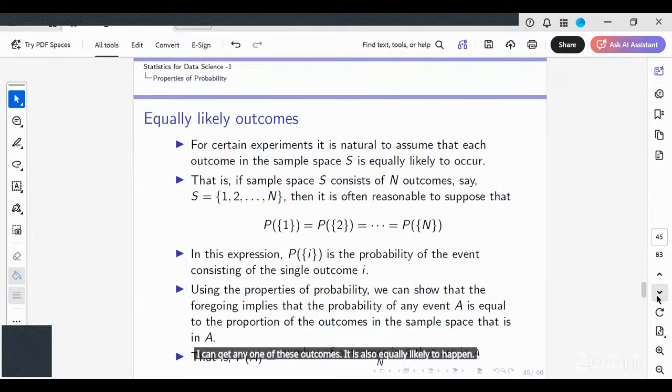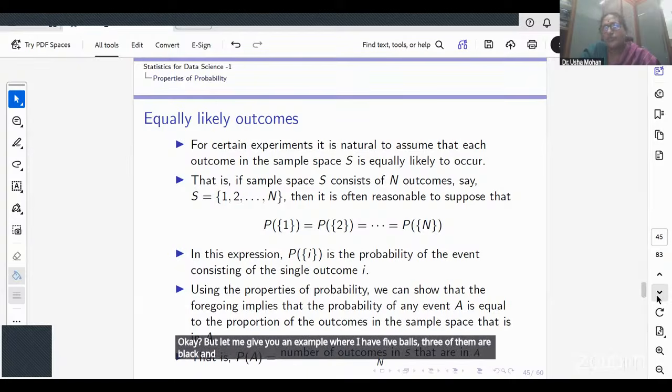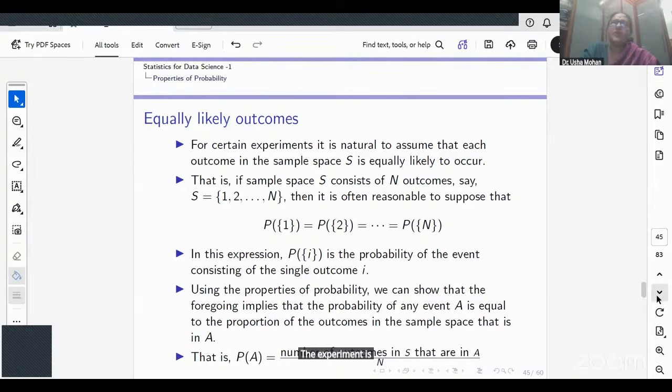But let me give you an example where I have 5 balls, 3 of them are black and 2 of them are blue. The experiment is to pick up one of the balls. What are the outcomes of this experiment?